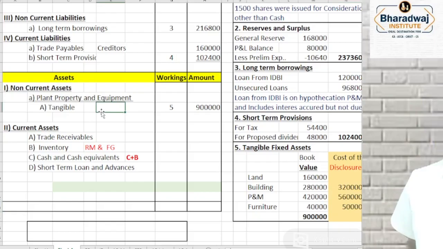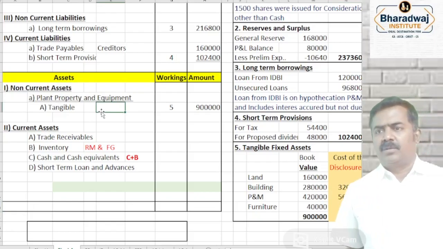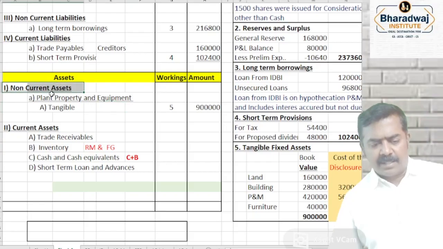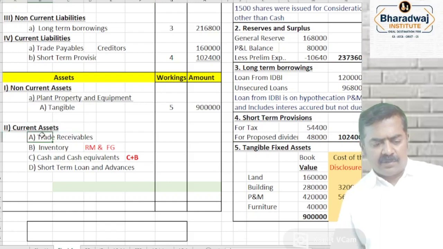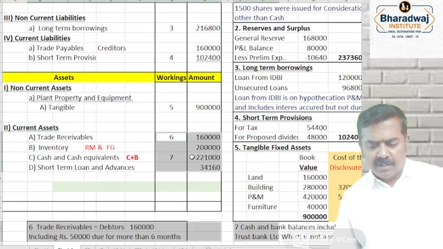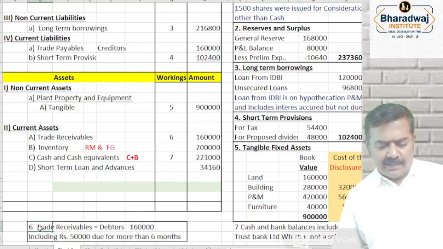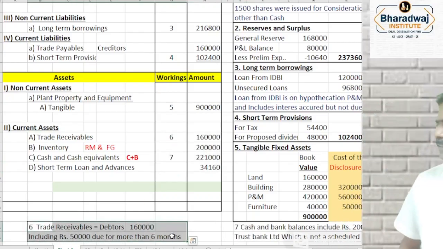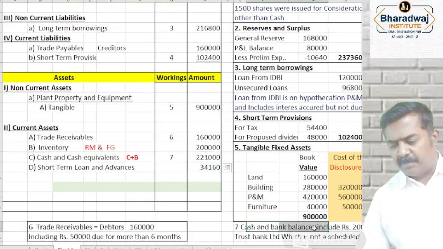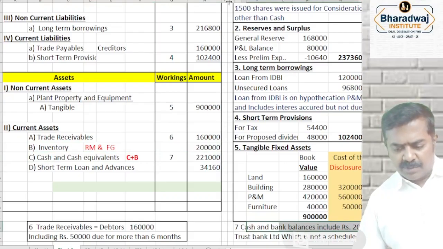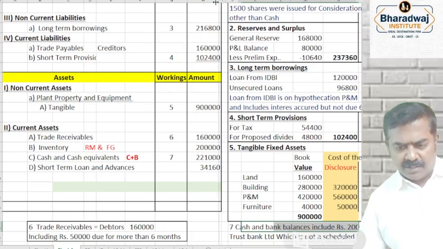Then, under the non-current asset, do you have any other thing? Investments, intangible asset, long-term loans and advances, no other thing. So, the main heading is compulsory. Subheading, you will write the item only when such line items are present. Current asset, what is the first one? Trade receivables. You will write a note. What is the note you will write? Debtors including 50,000 due for more than 6 months. Inventory is nothing but raw material and finished goods. Cash and cash equivalents, cash and bank balance. Cash and bank balance includes some 2,000 rupees with Trust Bank Limited, which is not a scheduled bank. You have to just give a disclosure.